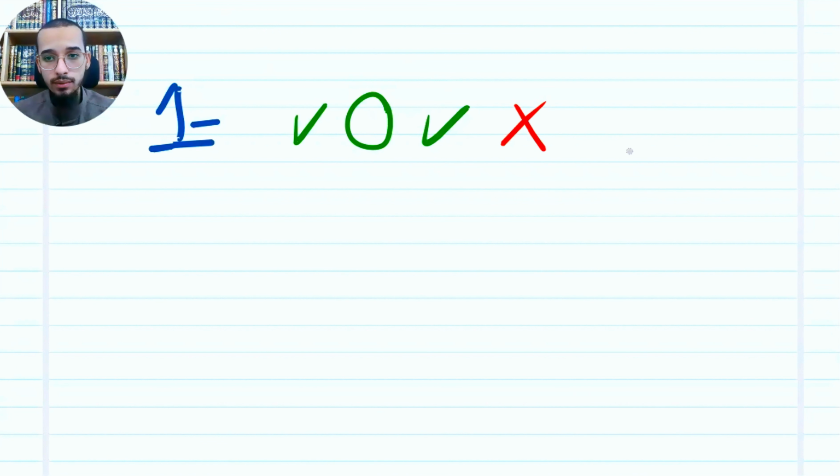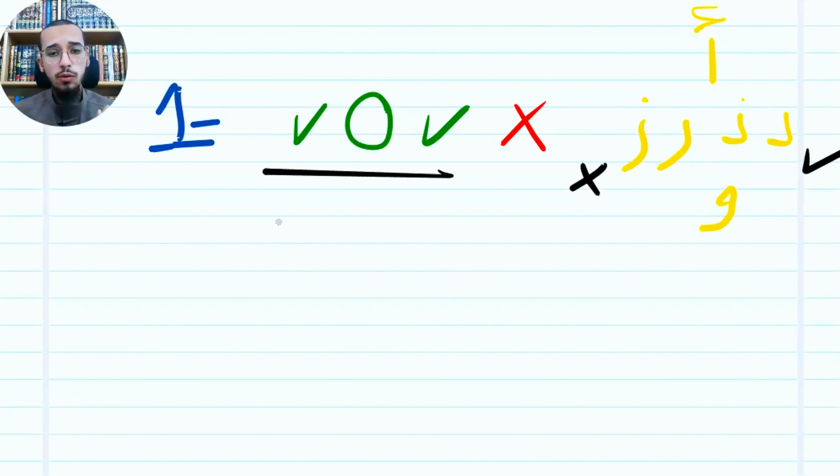First rule is that each letter, you can link it from right and left, except 6 letters: dal, dhal, ra, zay, waw, alif. These 6 letters I cannot link from the left. I can just link them from the right, left, no. But each other letter I can link from right and left.